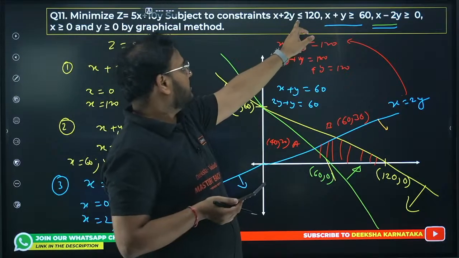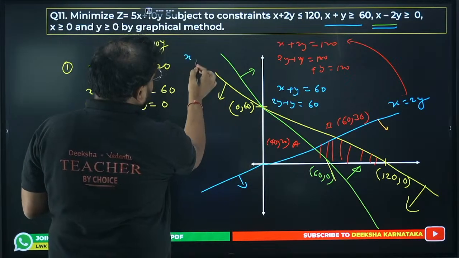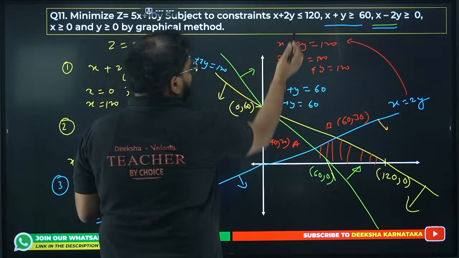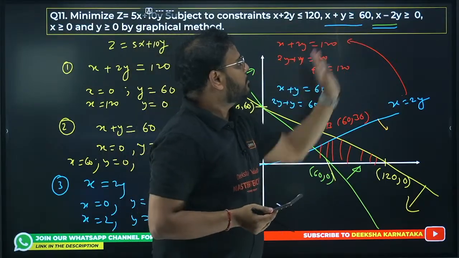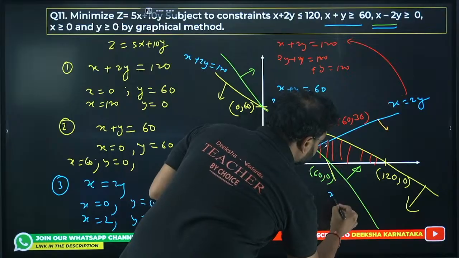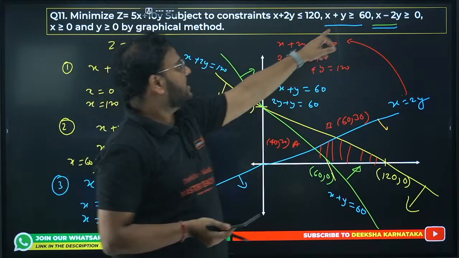Check here. Here it is less than or equal to, okay? This yellow line is x plus 2y equal to 120. Less than means I went below, so below the yellow line. This one, x plus y is greater than 60. The green line is x plus y equal to 60. So I went above because it is saying greater than.